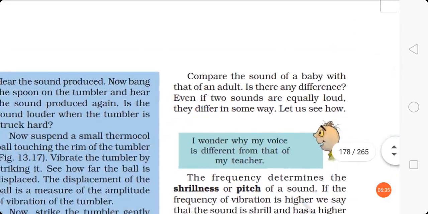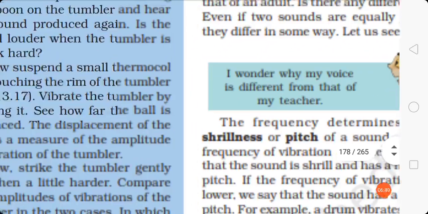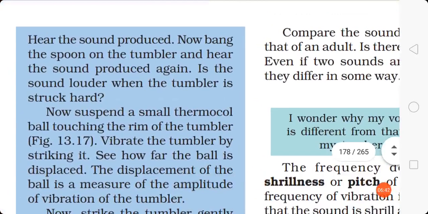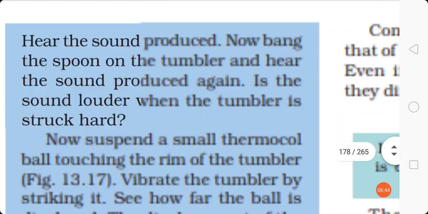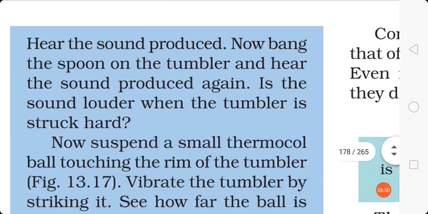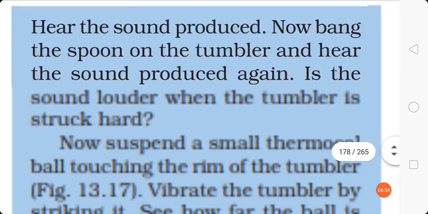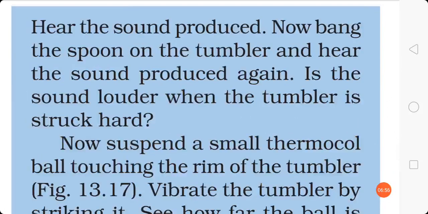Now after doing so, hear the sound produced, and now bang the spoon on the tumbler and hear the sound produced again. Is the sound louder when the tumbler is struck hard? Yes, its loudness increases when you do so. When you hit the spoon on the brim of the tumbler gently, the sound would be normal, and when you strike hard, at that time the sound is quite louder.